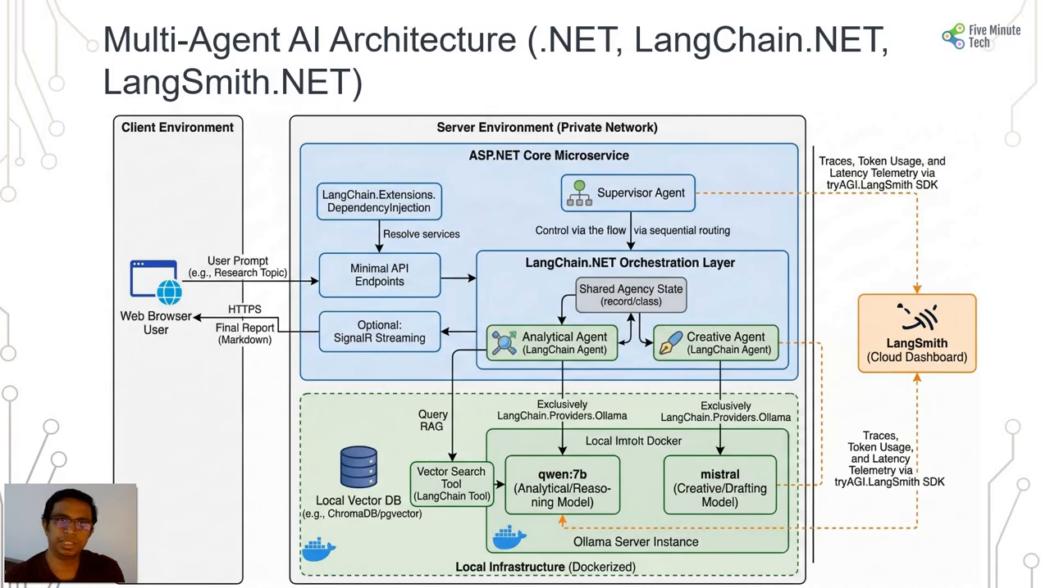And this is the multi-agent architecture for the .NET ecosystem, wherein we will have the LangChain extension for dependency injection, the minimal API endpoint, and the supervisor agent interacting with the LangChain.NET orchestration layer with the 2 models which we have, Qwen and Mistral. Along with that, we will be dockerizing this whole implementation, and the telemetry will be on LangSmith, which is the tryAGI.LangSmith SDK. So this will be our .NET implementation, which we'll be doing in our subsequent videos.